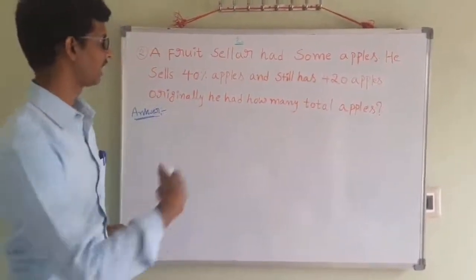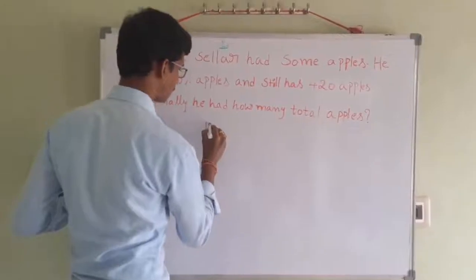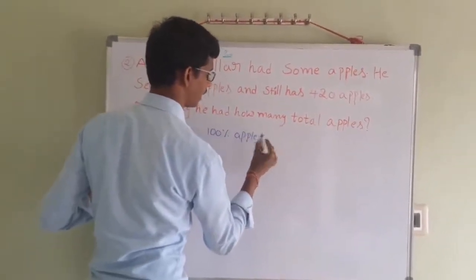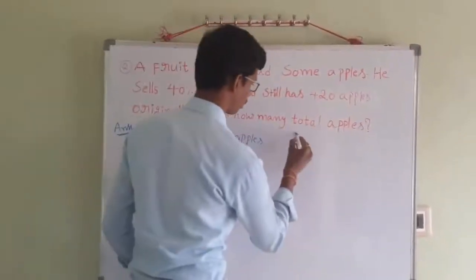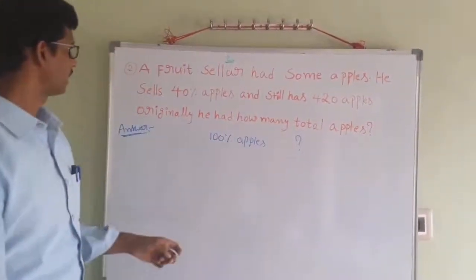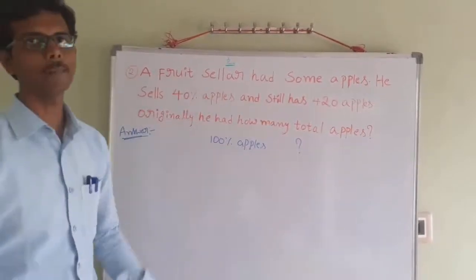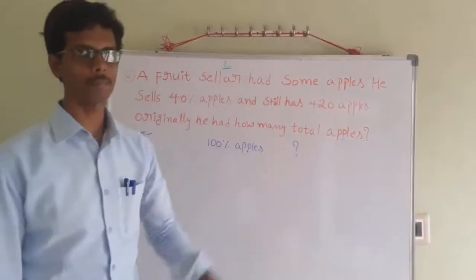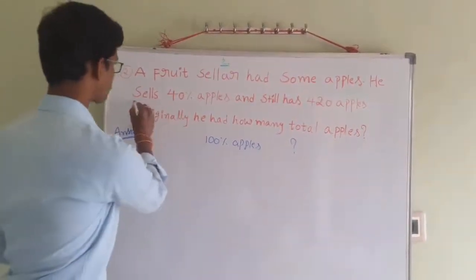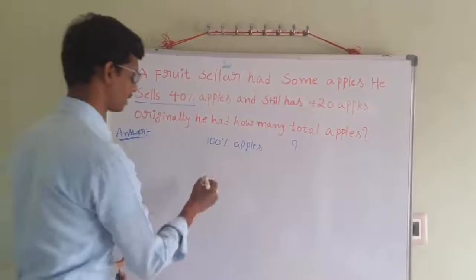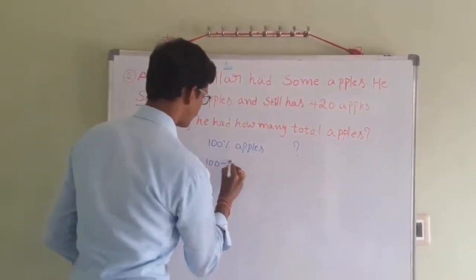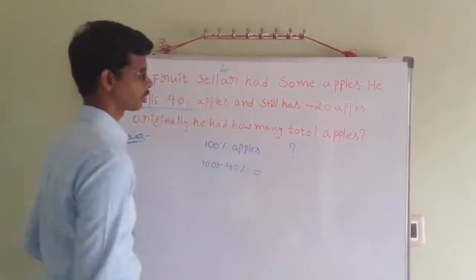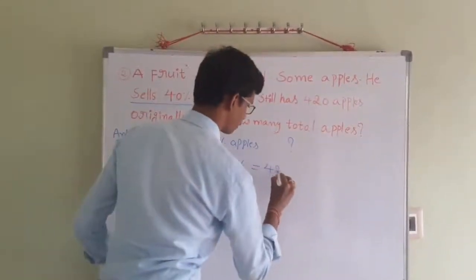Generally, the fruit seller had 100% of the apples. We don't know this number. In that, he sells 40% of the apples, and still he has 420 apples. He sold 40%, so that is 100% minus 40%, which is equal to 420 apples.